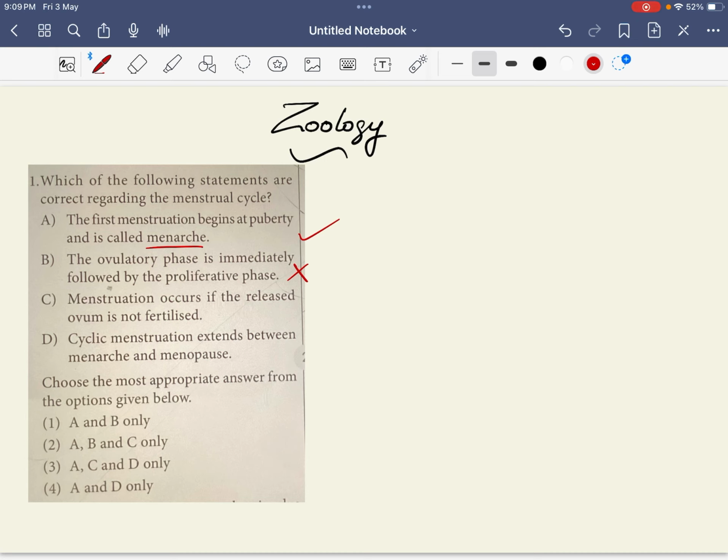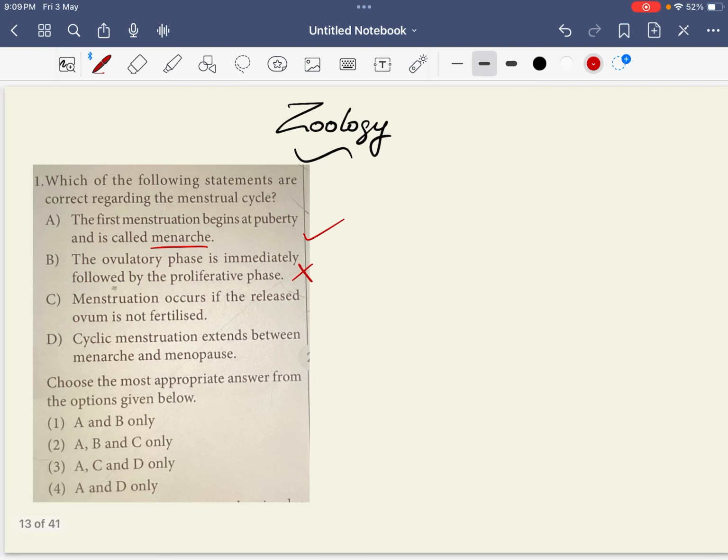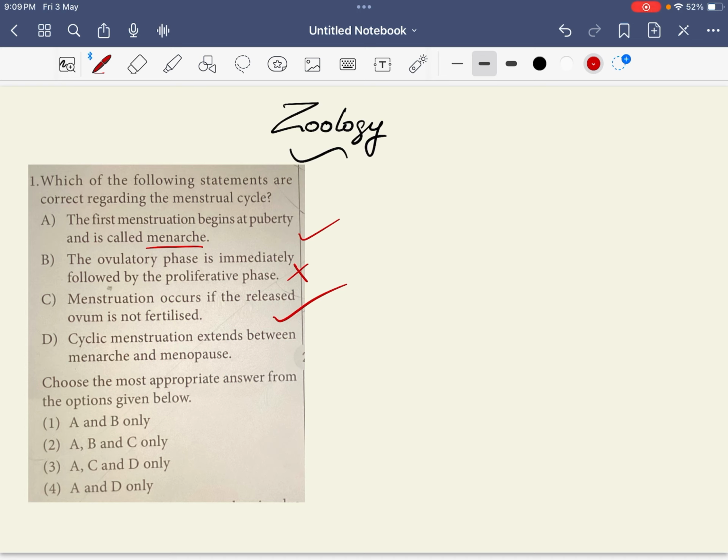Does menstruation occur if fertilization doesn't occur? Okay, so it occurs if the ovum is not fertilized, so that is correct. Cyclic menstruation extends between menarche and menopause. True. So which are the correct statements? Choose the most appropriate answer from the options given below. So your answers are A, C and D. So the third option is the correct one. Answer 3 is the correct option.